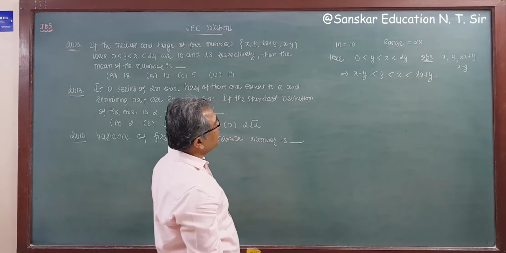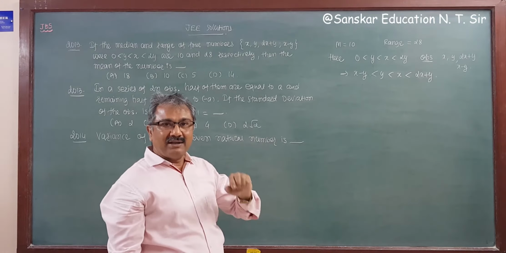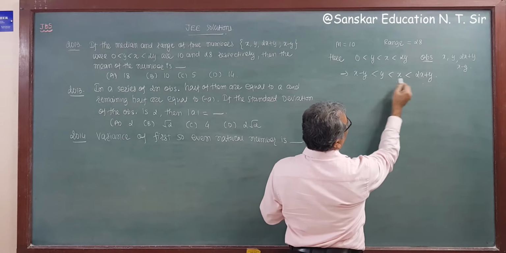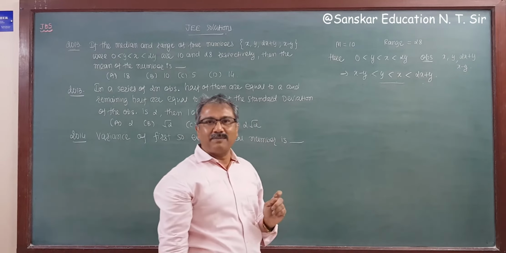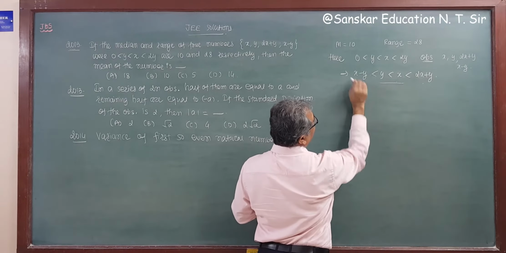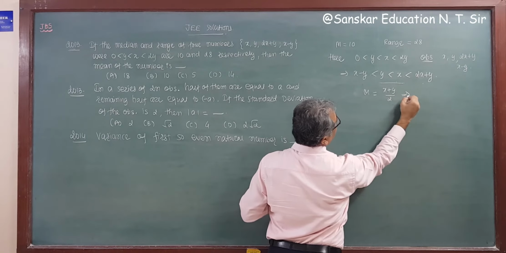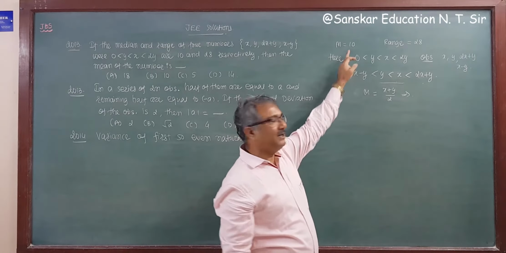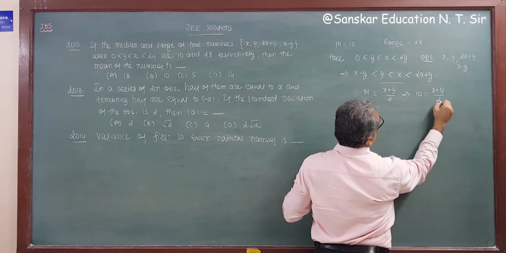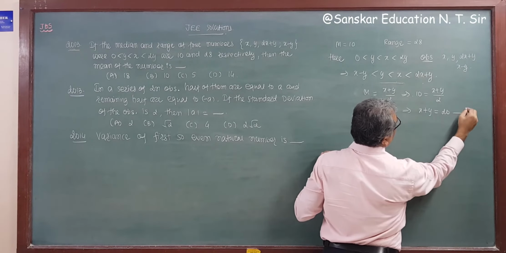Now the total number of observations is 4, which is an even number. So there is no need to apply the formula: the median is the average of the middle two, x plus y by 2, right? The median is given as 10, so 10 is equal to x plus y by 2. This implies x plus y is equal to 20. This is equation number 1.